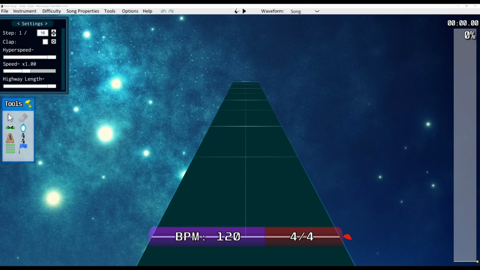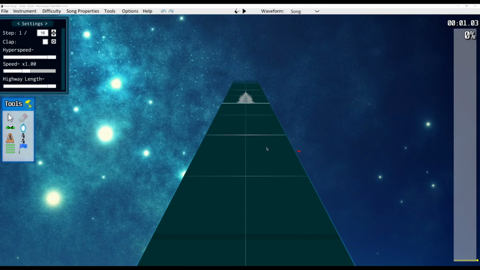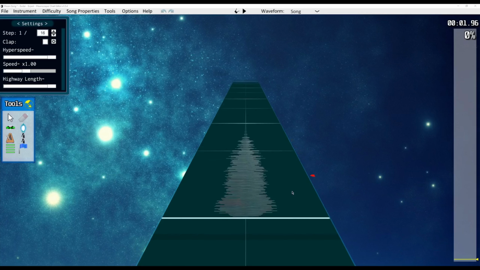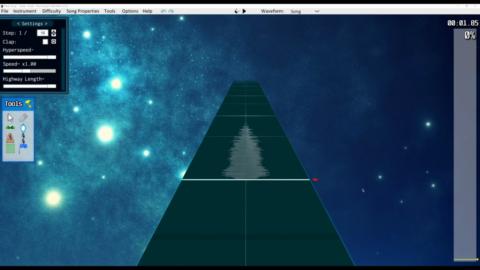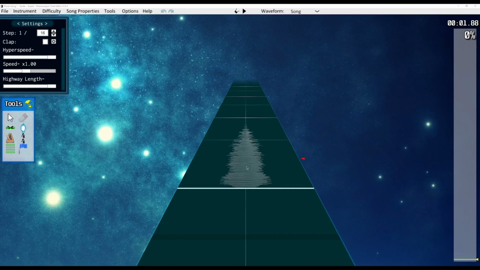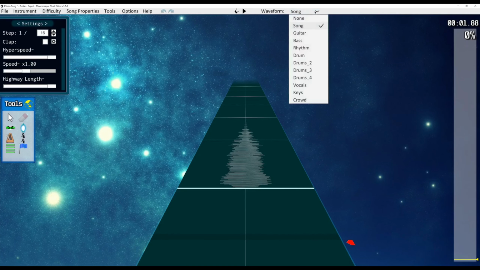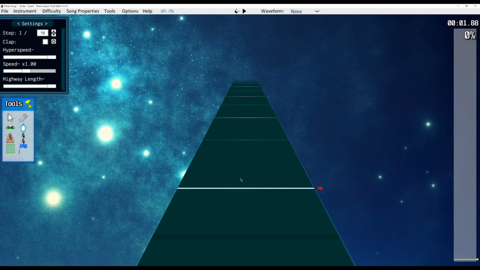This is also where you'll see the waveform of your song, which is really helpful to analyze for beat mapping. Since we put 2 seconds of silence at the beginning of our song, the audio should start a little later, like this. It should actually start really close to this beat marker right here. I almost forgot, if you don't see this waveform here, you need to come up here to where it says waveform song. It might be none and then you won't see it. It's really helpful to have this on.